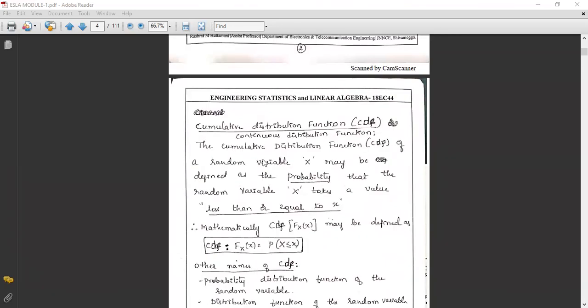Then the cumulative distribution function, shortly called CDF, which is also called the continuous distribution function. The cumulative distribution function has many names. What is the CDF of a random variable X? Here capital X is the random variable. It may be defined as the probability that the random variable X takes a value less than or equal to x.